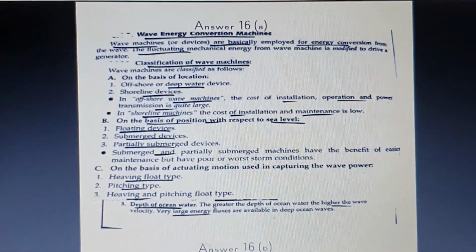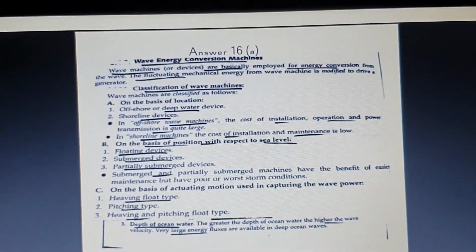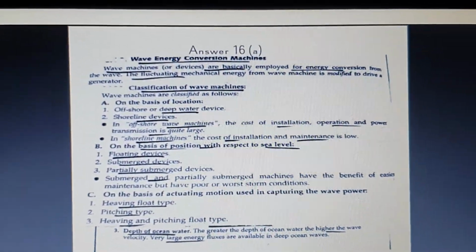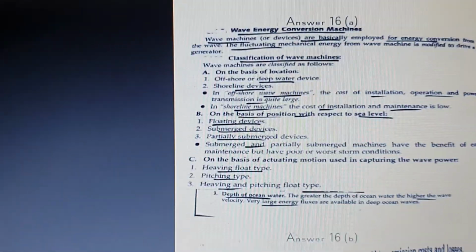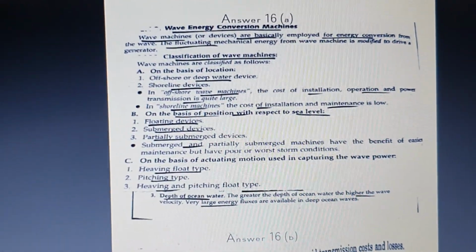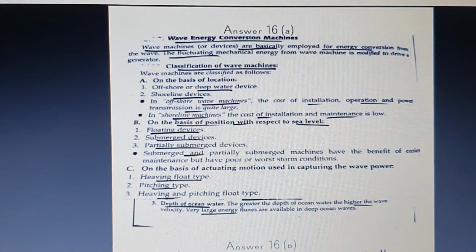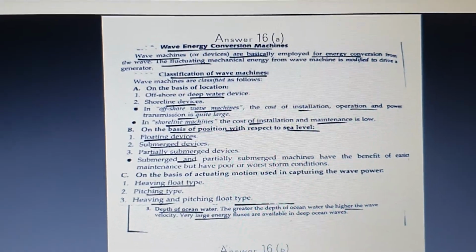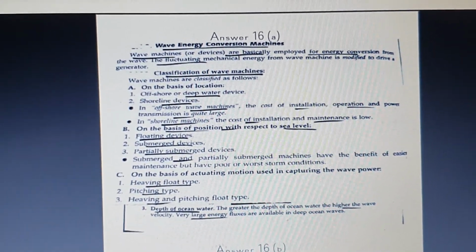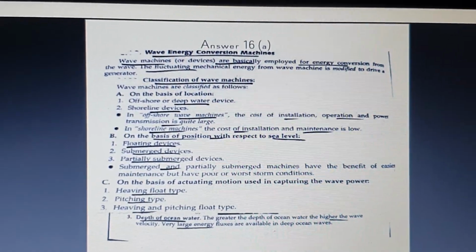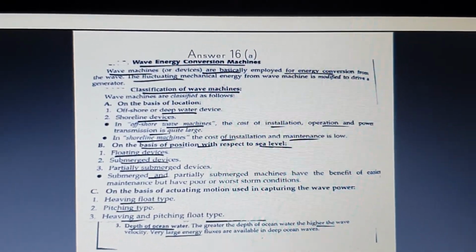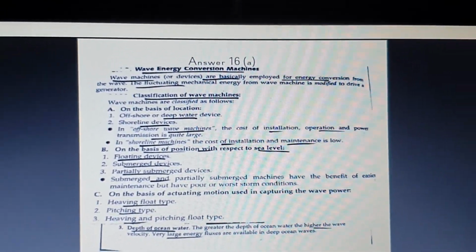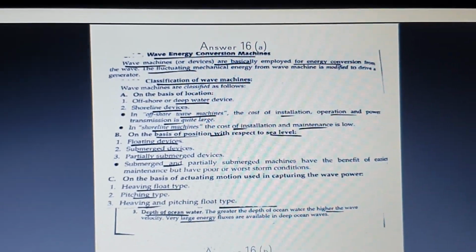The next question is about the different methods used in converting wave energy into electrical energy. Wave machines are the devices employed for energy conversion. On the basis of the location, we use offshore or deep water devices, or shoreline devices. It depends on the shore length or the sea depth. In offshore machines, the cost of installation, operation and power transmission will be large, and in shoreline machines, the installation cost is not as high, and maintenance is also very low.